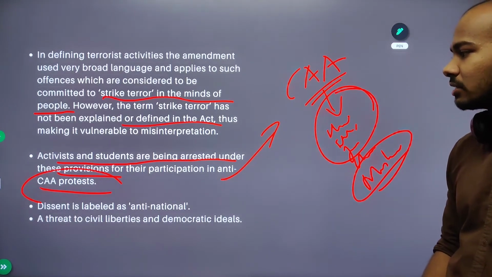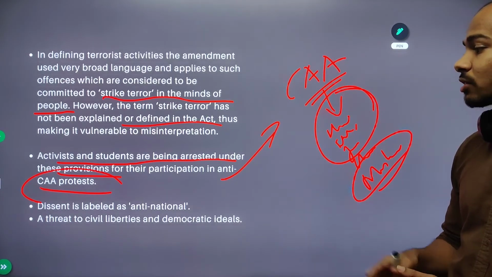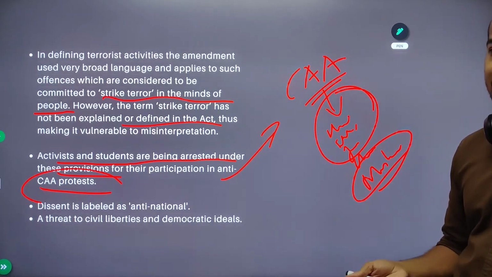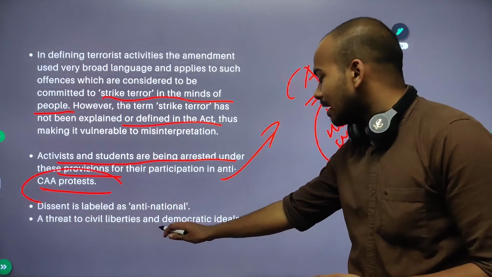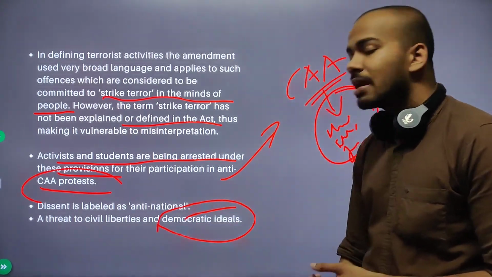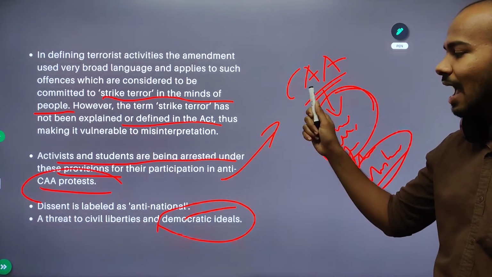So that is a just cause. It's a cause we have to fight for, right? And dissent, criticizing the government's action or dissenting against the government, is actually an important democratic ideal. We should be able to criticize our government. But dissent is actually labeled as anti-national.